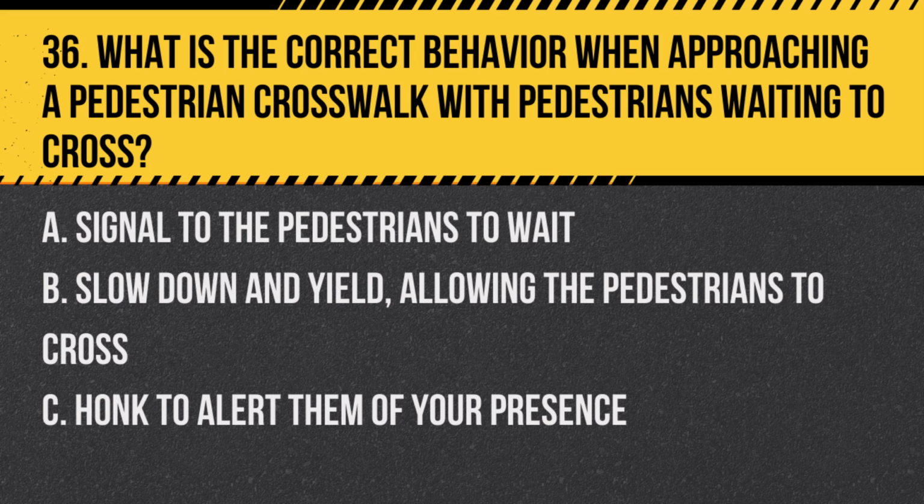A. Signal to the pedestrians to wait. B. Slow down and yield, allowing the pedestrians to cross. C. Honk to alert them of your presence. Answer. B. Slow down and yield, allowing the pedestrians to cross. Drivers must yield to pedestrians at crosswalks and allow them to cross safely.